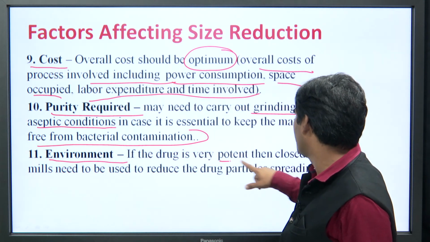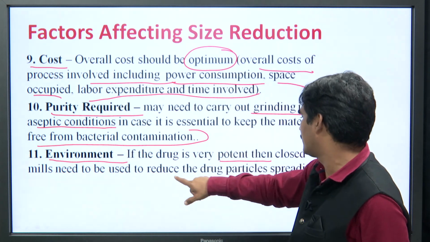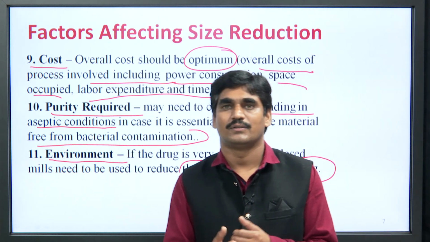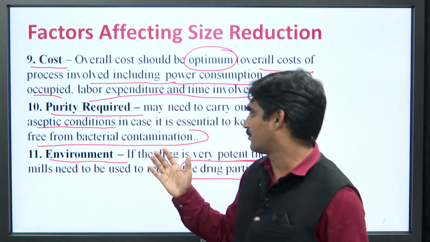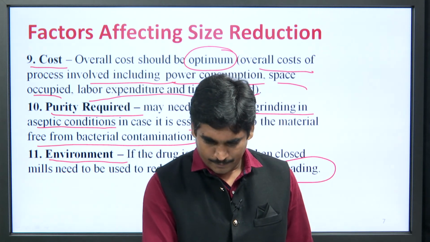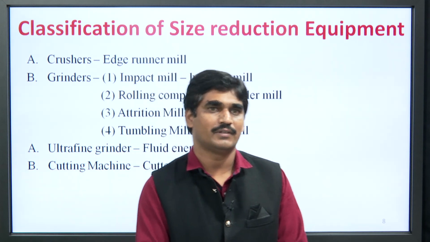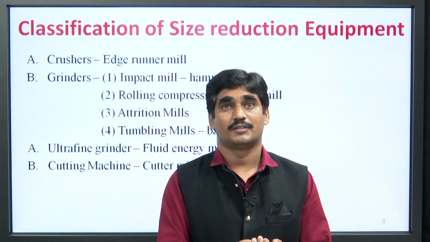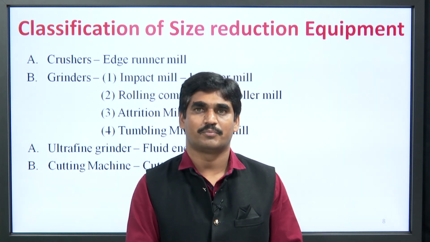If the drug is very potent, then closed mills are used to reduce the contact of drug particles, or we can say to reduce the spreading of drug particles into the environment. So, these were the several factors on which size reduction depends, or which affect the size reduction process.